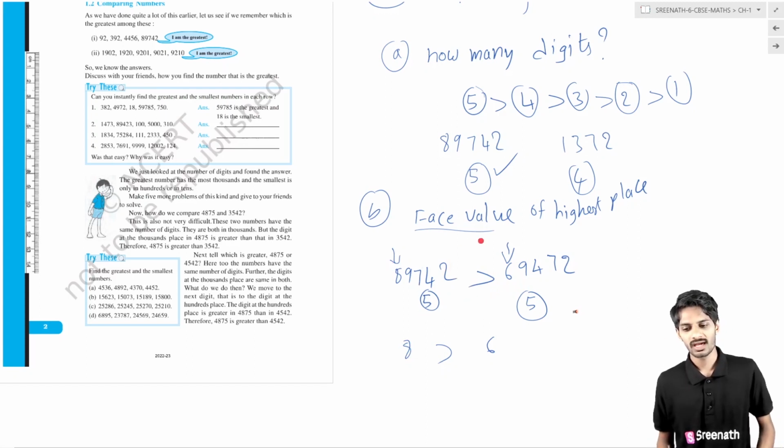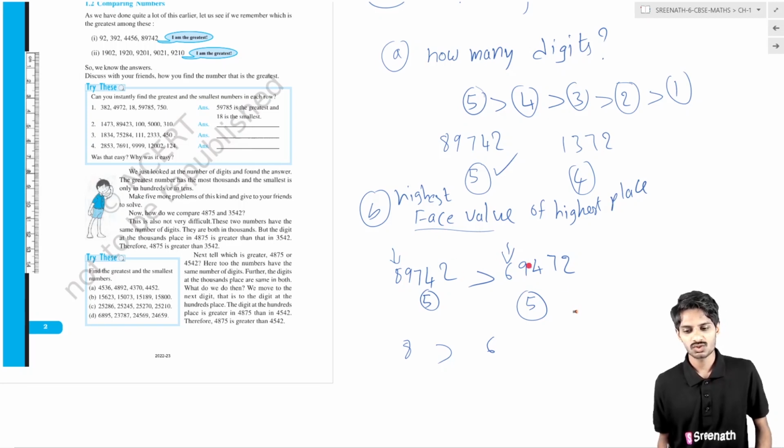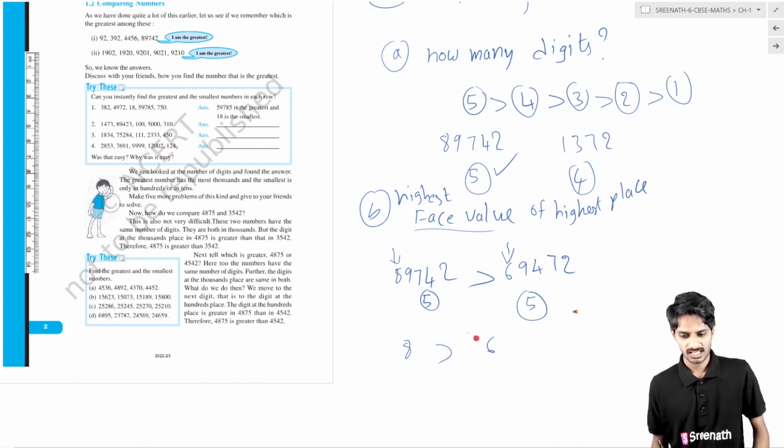So if we have two 5-digit numbers, how will we compare? Just simple: we have to observe the highest face value of the highest place. The number with the highest face value in the highest place is the greatest number. So these are the two numbers. The highest place value is this. Here the face value is 8, here the face value is 6. So among 8 and 6, 8 is greater, so this number is the greater one. In this way you can find out which is the greatest one.